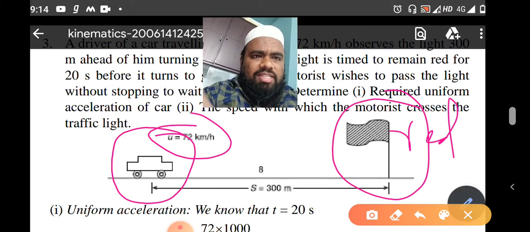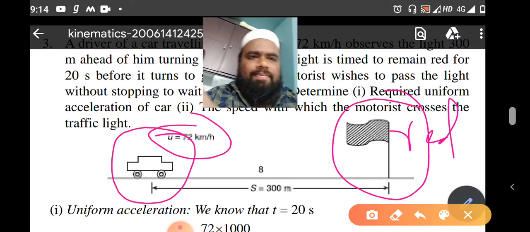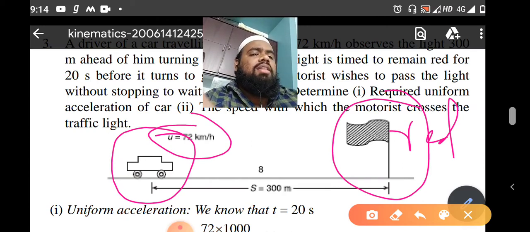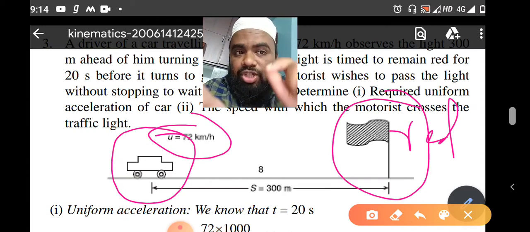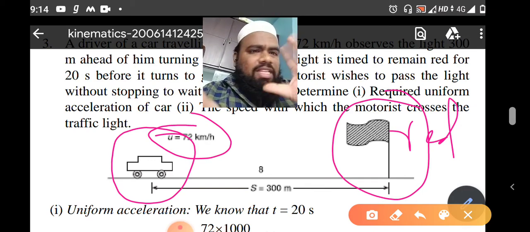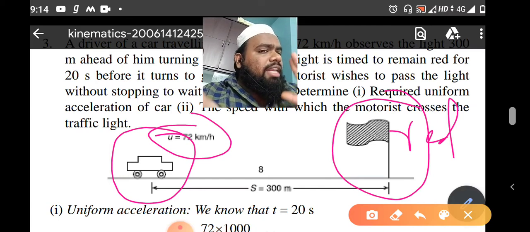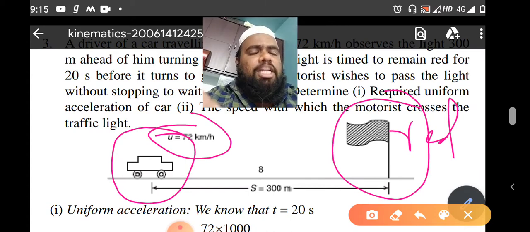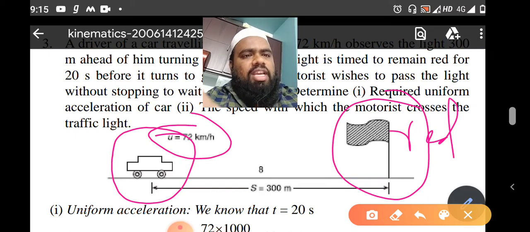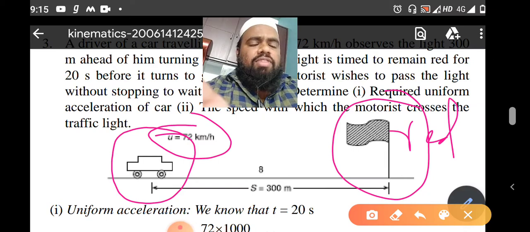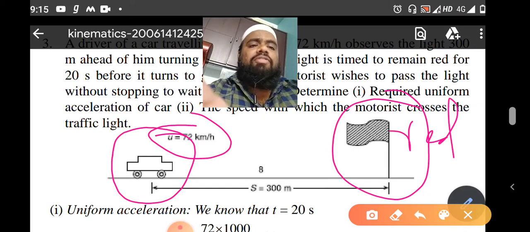If he mentions that the body started from rest, then at the start the body is at rest, which means the initial velocity becomes zero. If you hear the word rest, it means something is zero. If the body reached rest, it means the final velocity is zero. If the body is starting from rest, it means the initial velocity is zero. Understand, this is a very important logic. Body moved from rest means initial velocity is zero. The body moving with a velocity and reaching rest means the final velocity is zero.